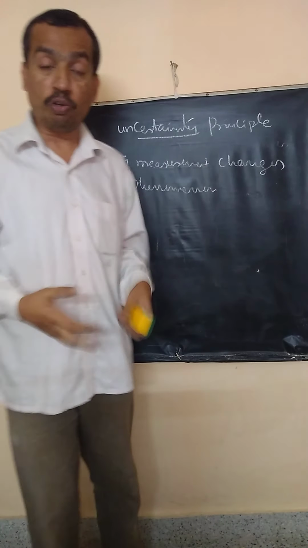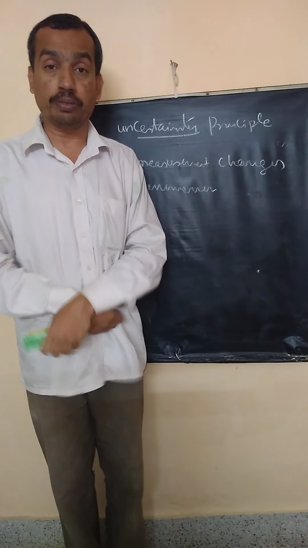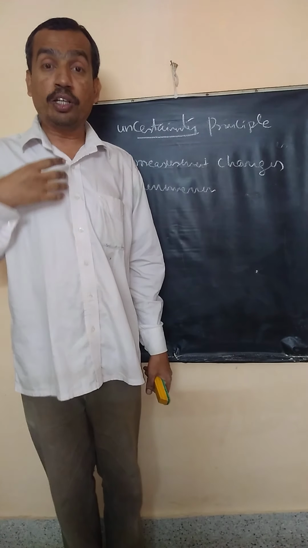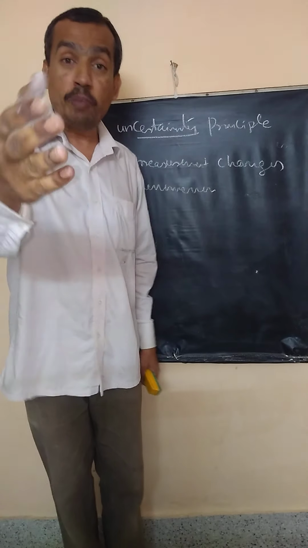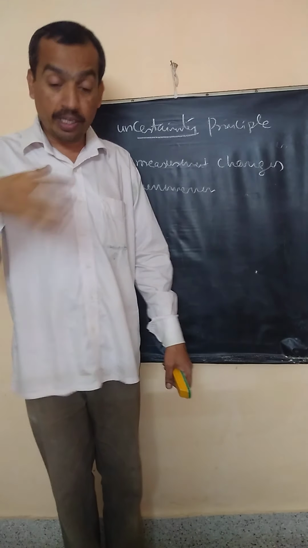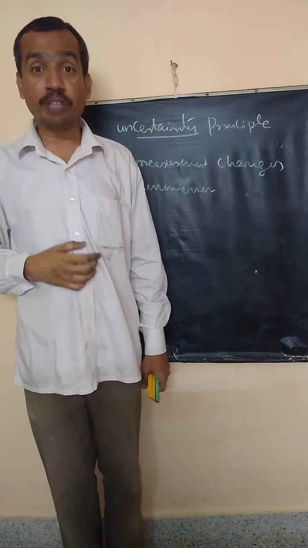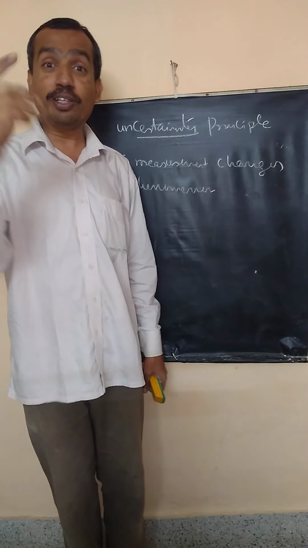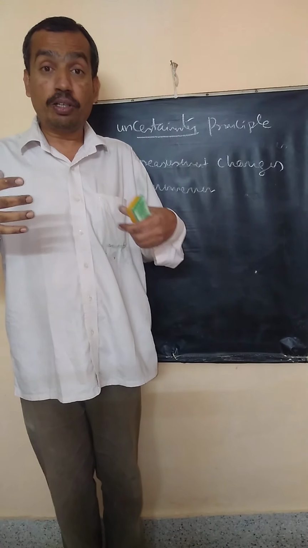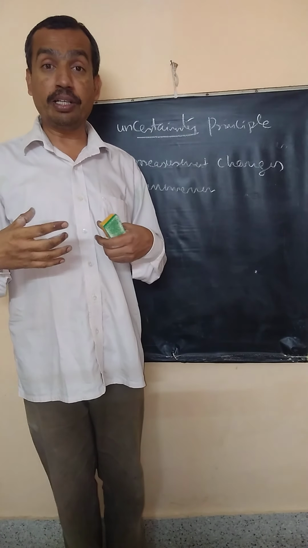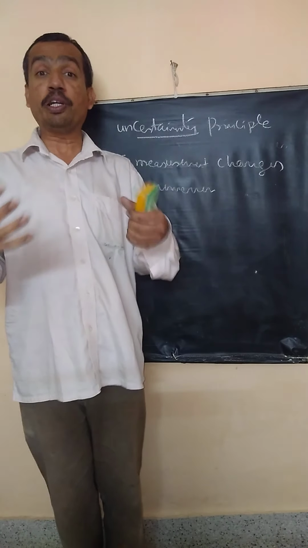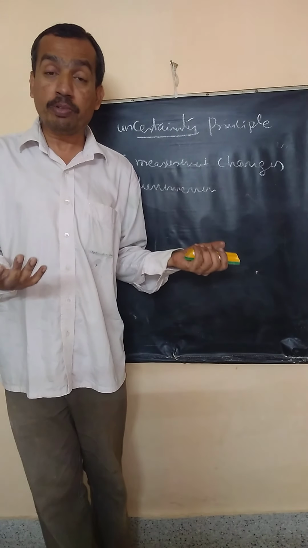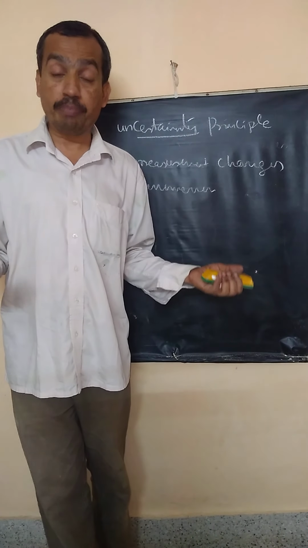For example, you want to take my photograph. I am standing here, you want to locate my position. For that, you need to turn on the camera, and the camera has to send photons. The photons get reflected and go back, and you will see me. You will say, I am at a distance of 2 meters from the camera. But do you know there is an inherent uncertainty? What is it? When you turn on the camera, the photons incident on my body, don't you think photons have imparted a momentum and pushed me back? You may say, no, you are not moving backwards. Yes, I am a bigger person, a bigger object.